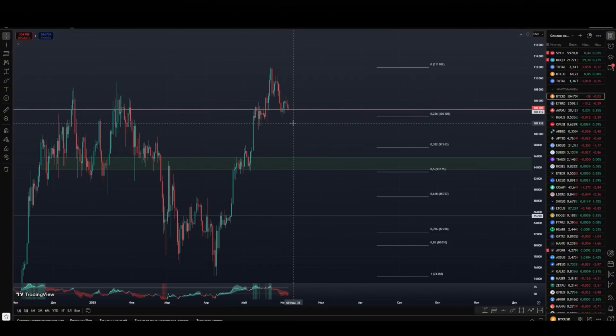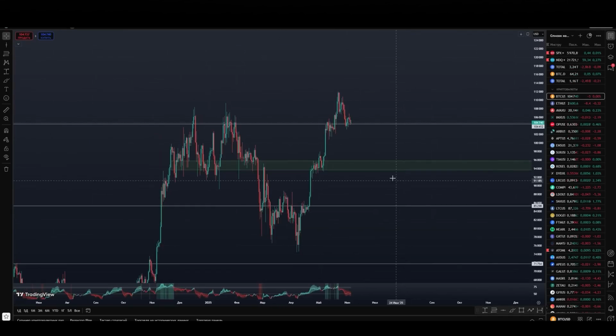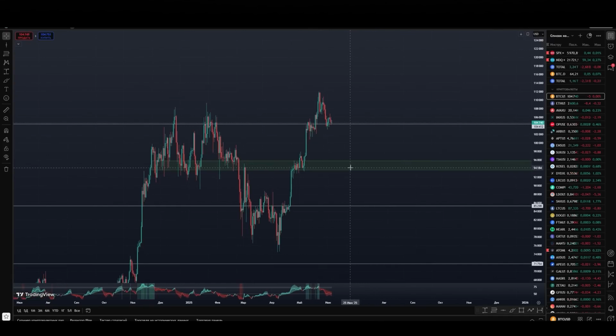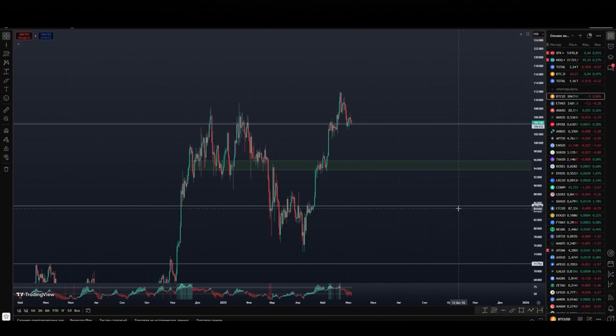If the correction continues, I repeat, it is on condition of fixing below the local support zones, that is, the $103,000 zone, where Bitcoin was in the consolidation phase. In other words, such a correction can be laid down more in the medium term. And after the correction is completed, accordingly, I will expect the next upward impulse.